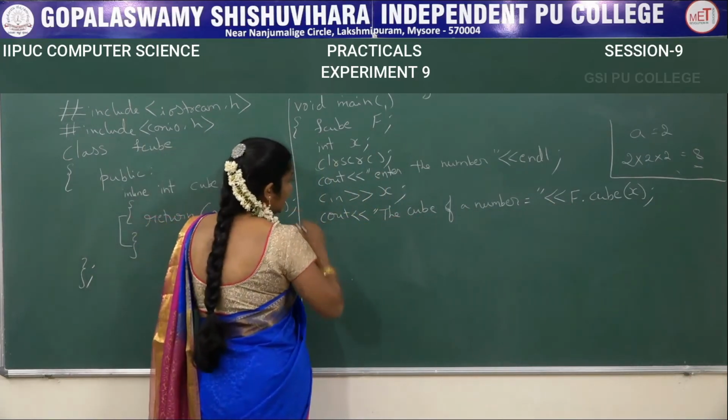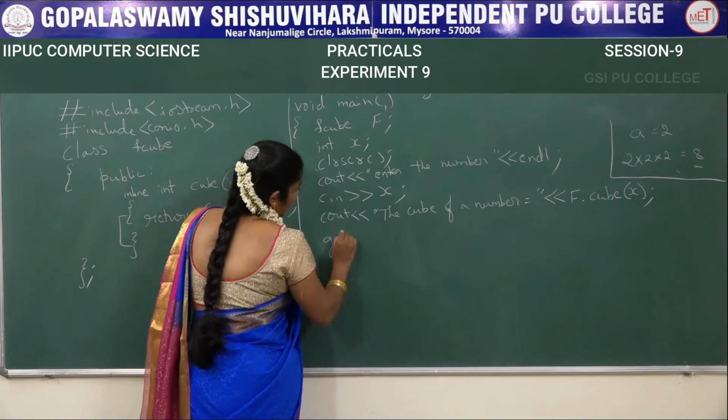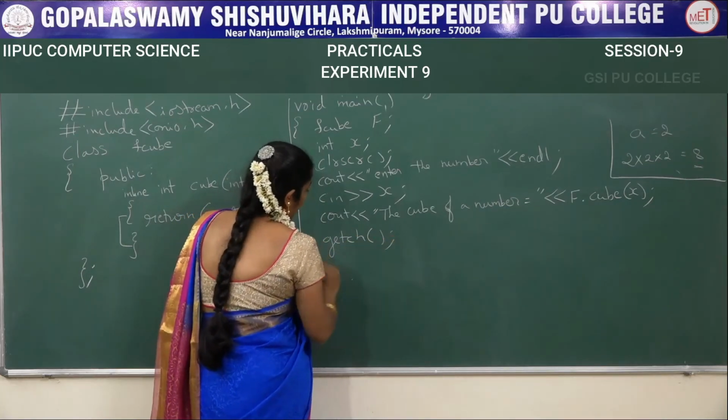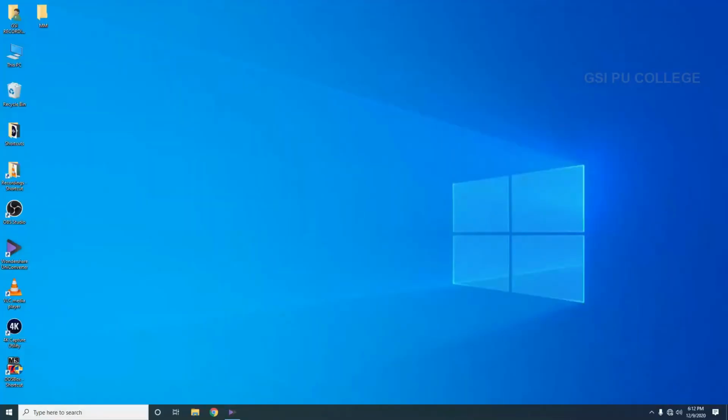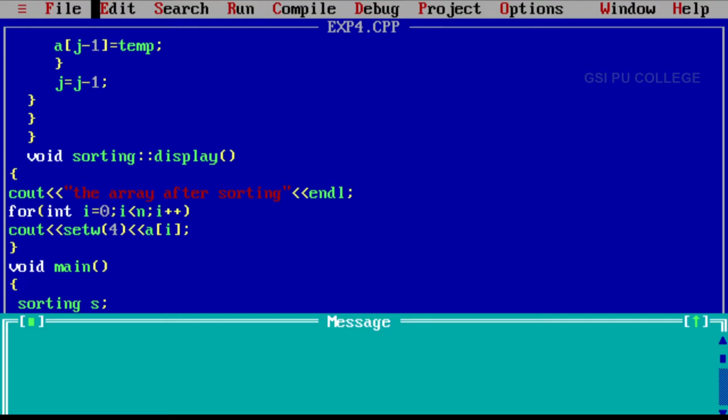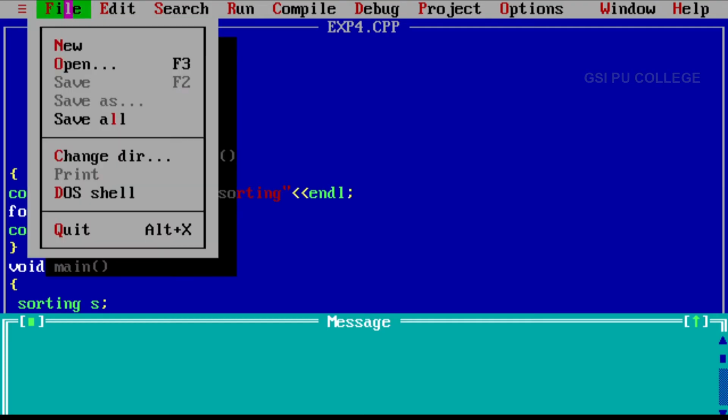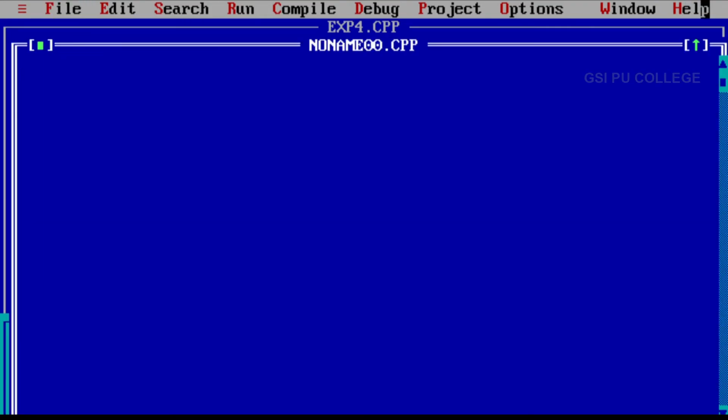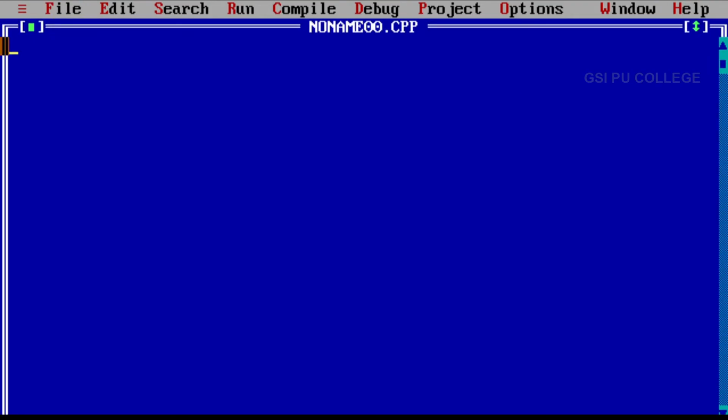Then what is the next thing? Getch, close the main program. Now we will show you how to execute this program on the system. You have to click on DOS box. There we will get a screen. Click on File, New option. Then maximize the screen. Here, first by using the comment section, write down the version.